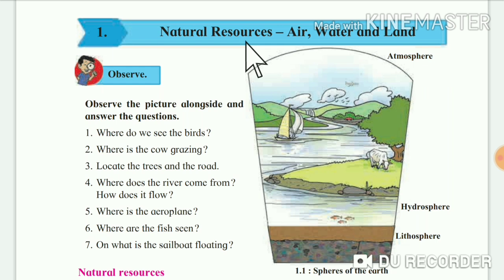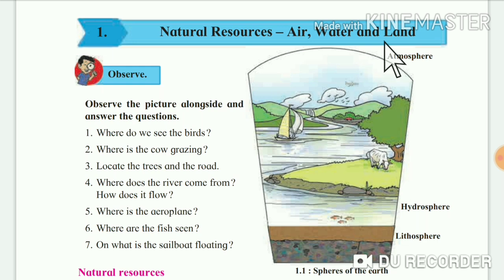The sources which are made by nature or already present in nature are called natural resources. So in this chapter we are going to discuss these three natural resources, that are air, water and land.